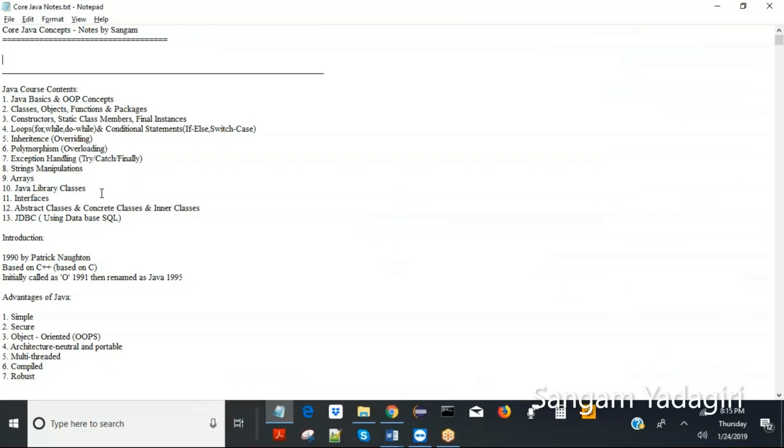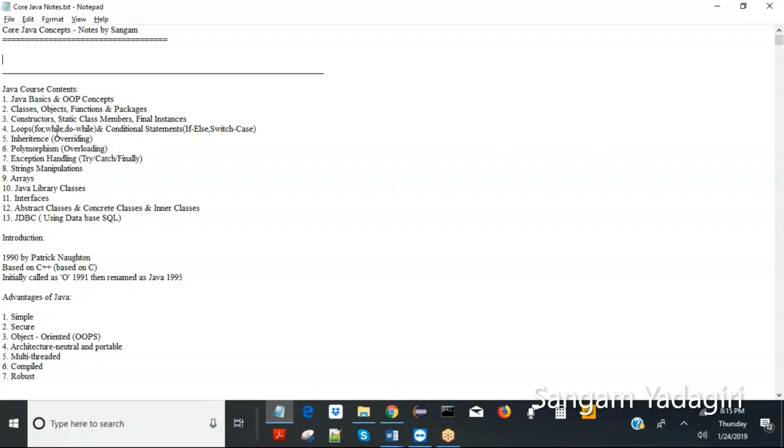Topics: Java basics, OOPS concepts. OOPS means object-oriented programming concepts, and that would include classes, objects, functions, and packages, and stuff like that. And constructors, static class members, final instances, and a whole bunch of others.